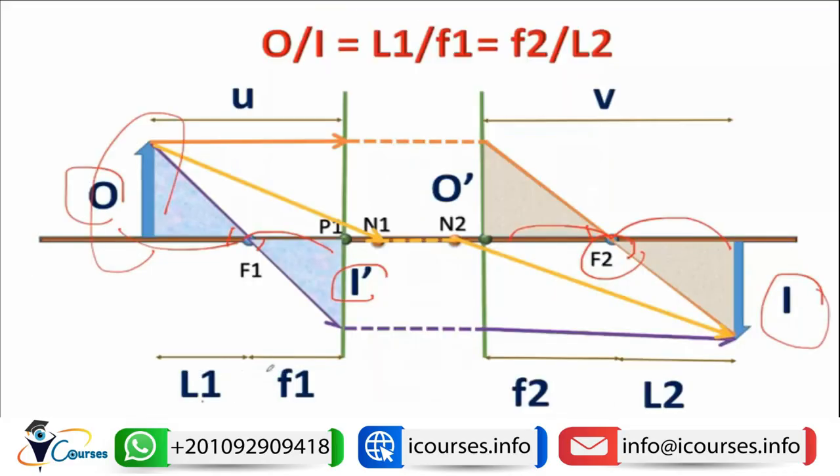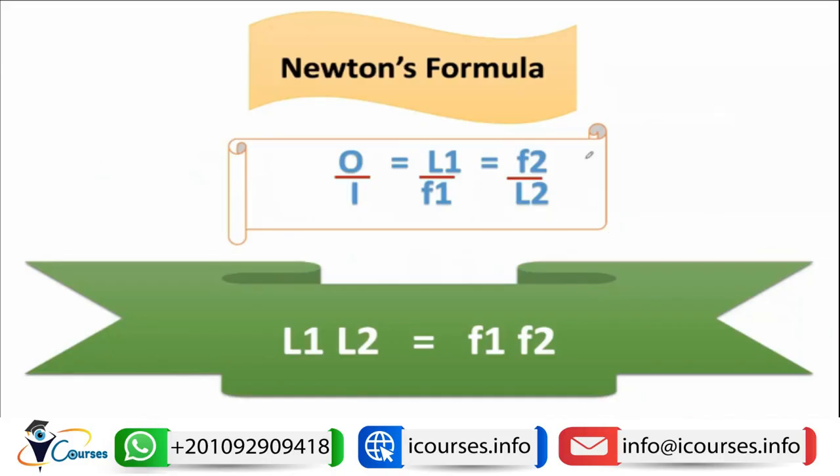By F we mean the focal length, and by L we mean the distance between the object and the focus, this is L1, while L2 is the distance between the image and the focus. So the Newton formula states that L1 L2 equals F1 F2. This is called the Newton formula that we mentioned in the last lecture.